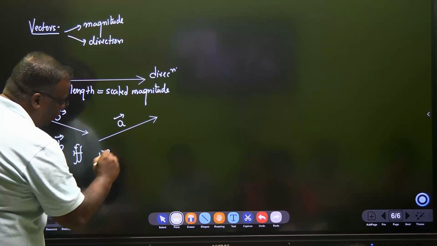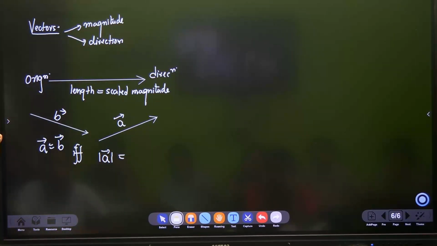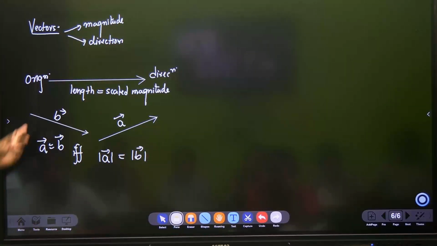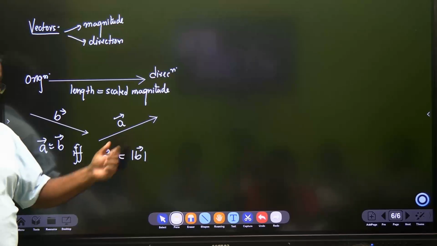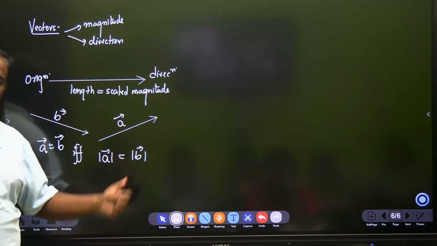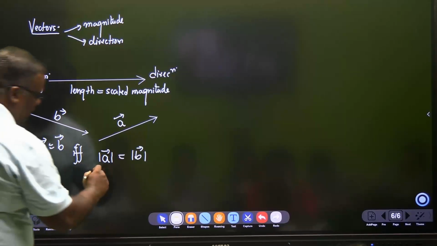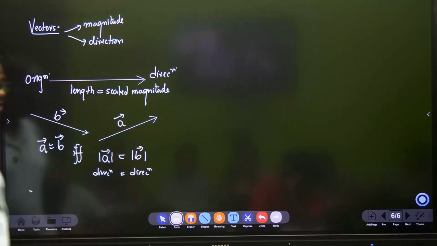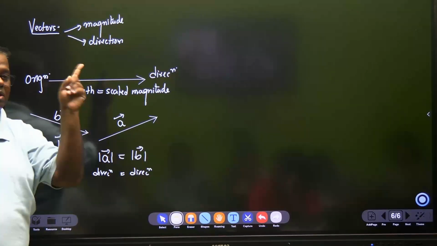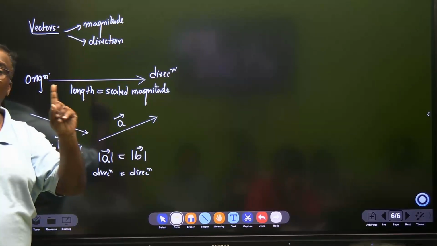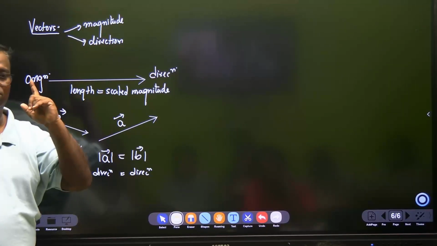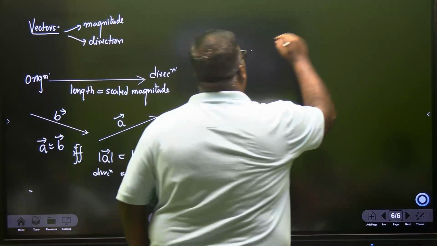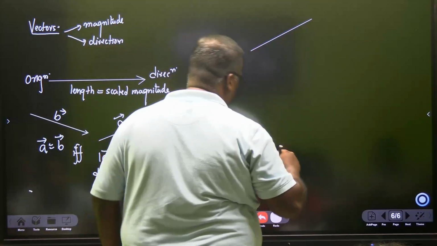The magnitude of A vector, magnitude is always written as modulus, is equal to the magnitude of B vector. Children, I'm not saying anything great. Two forces are said to be equal if this is also 5 Newton, this is also 5 Newton, and the direction is the same. 5 Newton east and 5 Newton west are not equal vectors. They are equal by magnitude, but not by direction. Understood? So, vectors have one very interesting thing which is known as parallel translation of a vector.